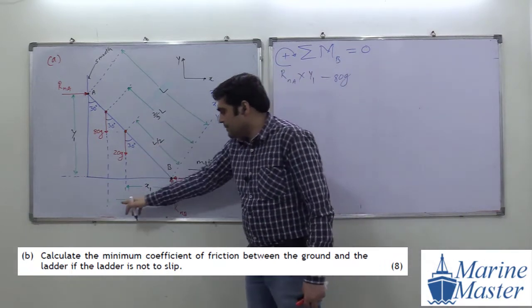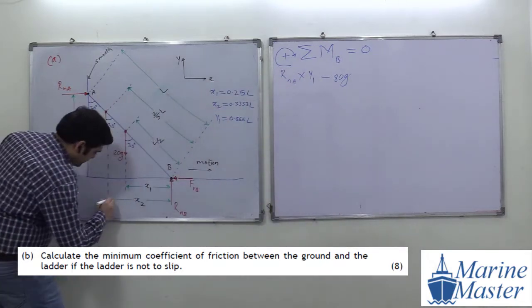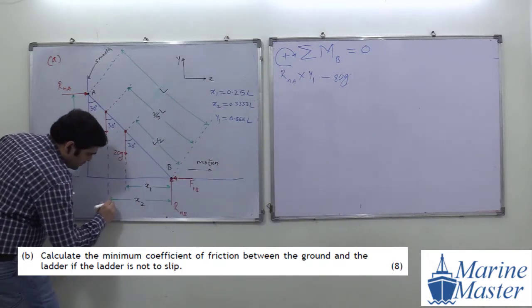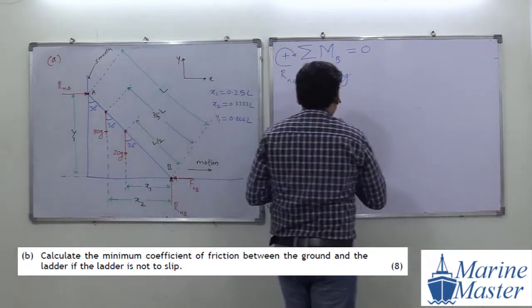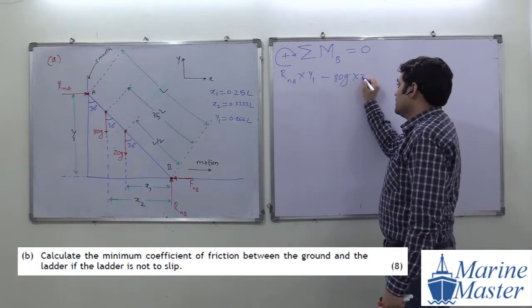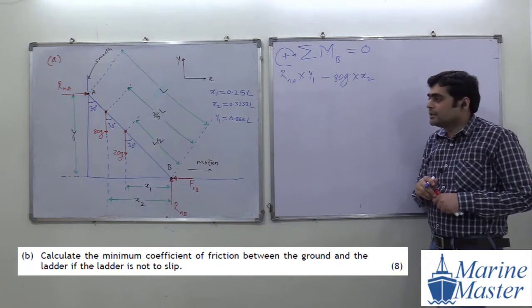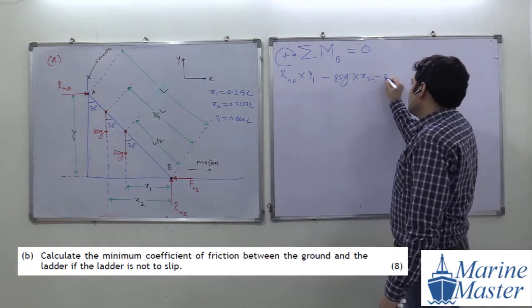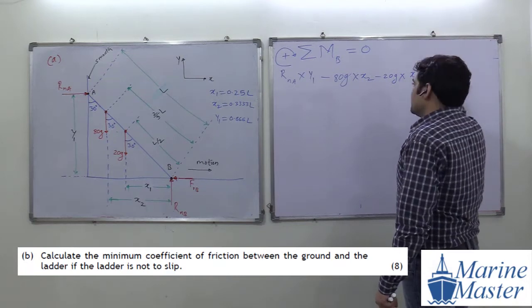Okay. What will be the perpendicular distance here? This x2. This distance will be the perpendicular distance. So ATG into x2. Then the next term will be what, everyone? Minus 20g into x1 is equal to 0.